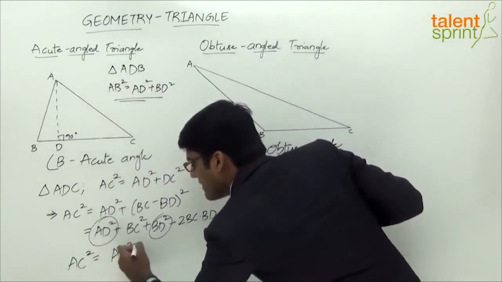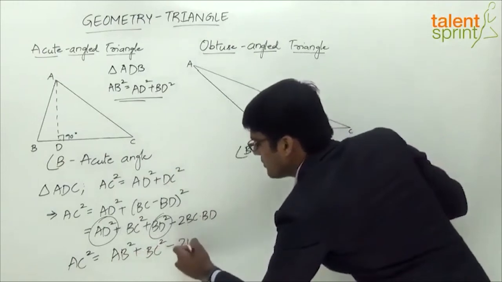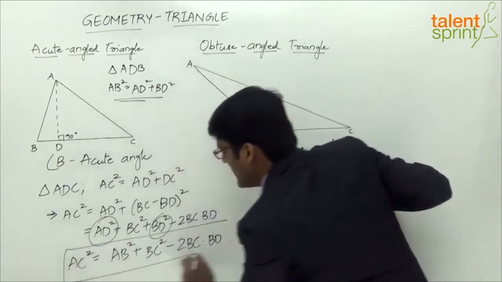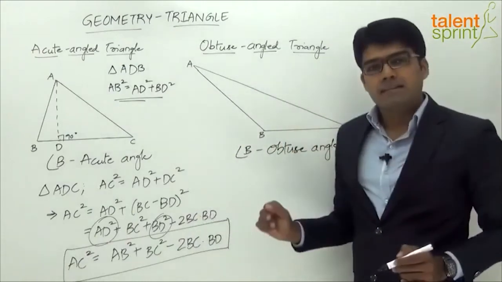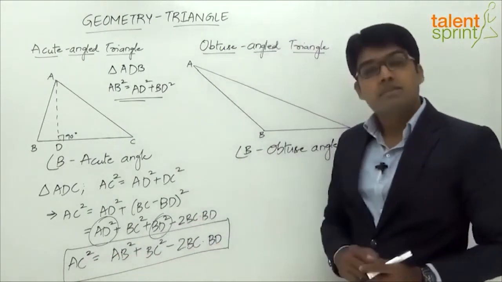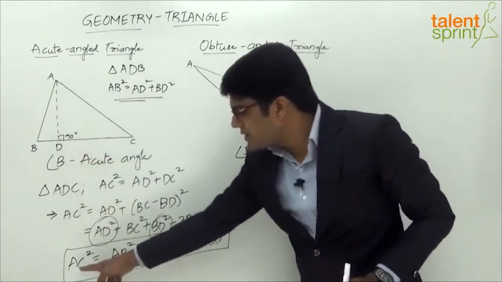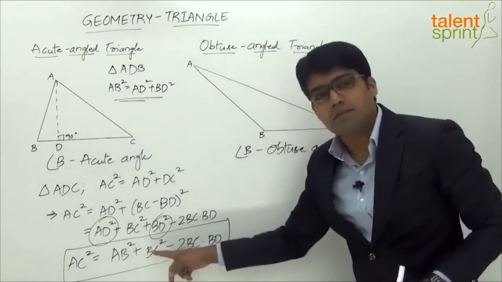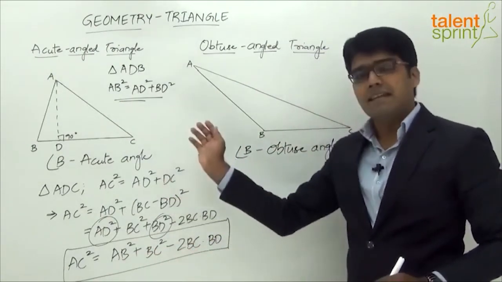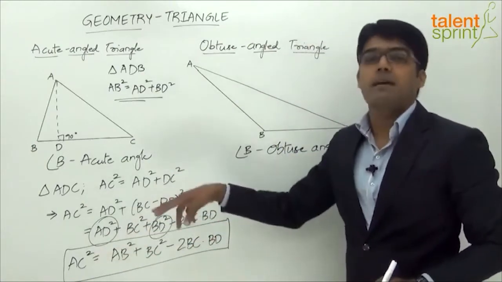Finally AC square will be equal to AB squared plus BC squared minus 2BC into BD. So this is what we get in case of an acute angle triangle, right? AC square will be equal to AB square plus BC square minus 2BC into BD. If the angle B is 90 degrees, what happens? AC square will be equal to AB square plus BC square. We don't have this minus 2BC into BD. But since the angle is less than 90 degrees, this side AC square should be lesser than what we have in the Pythagoras theorem.